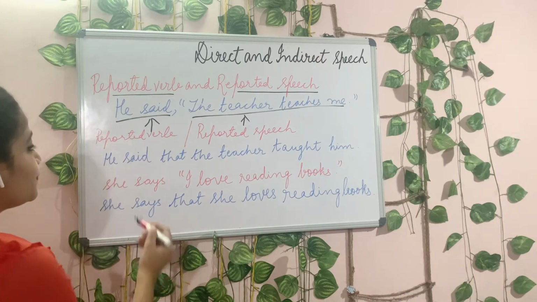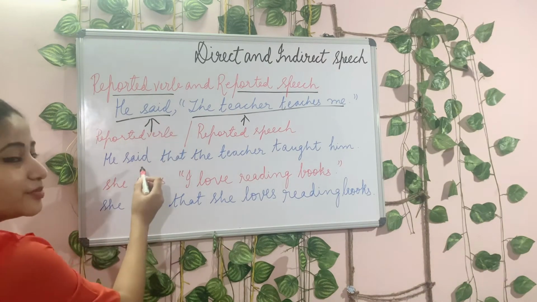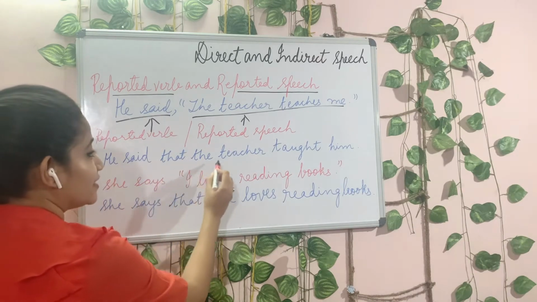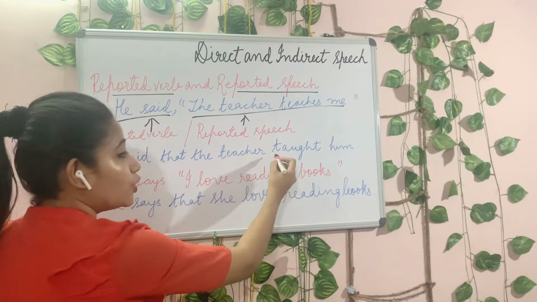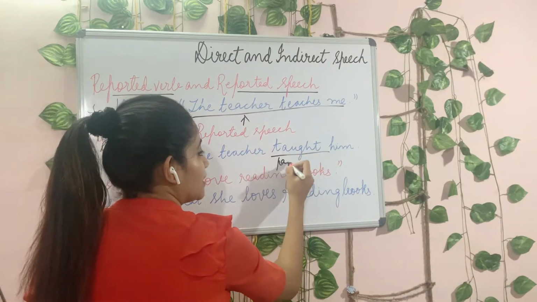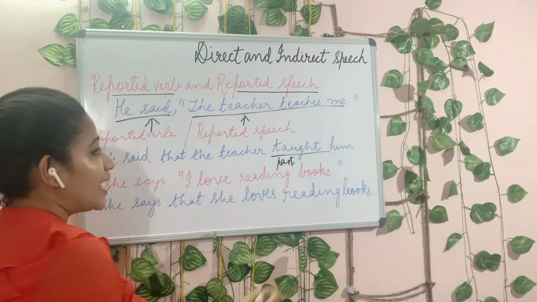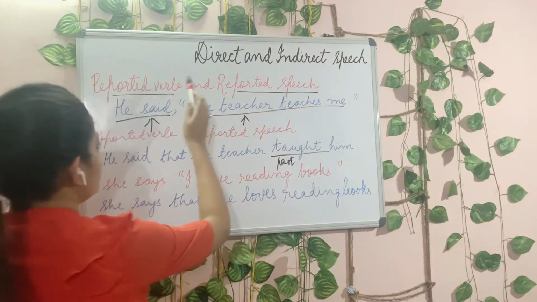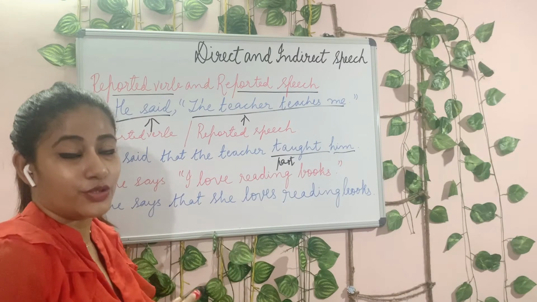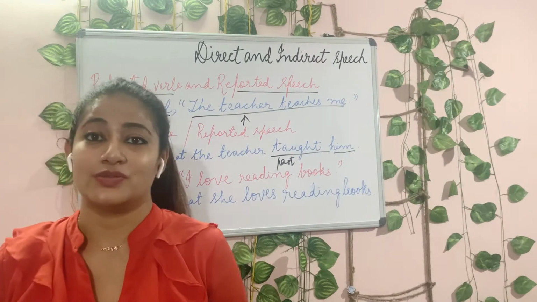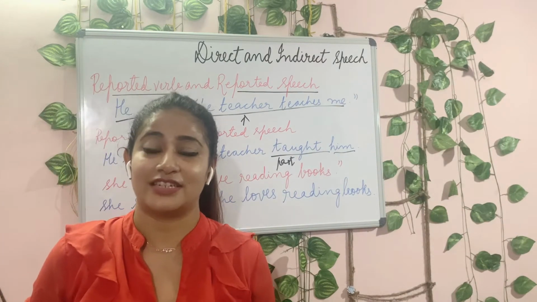So he said, this remains the same, that the teacher teaches will change to taught, that is past tense, right? And me, who's me here? He. So me will change to him. You need to remember the change of pronouns. This is the most important thing in direct and indirect speech.